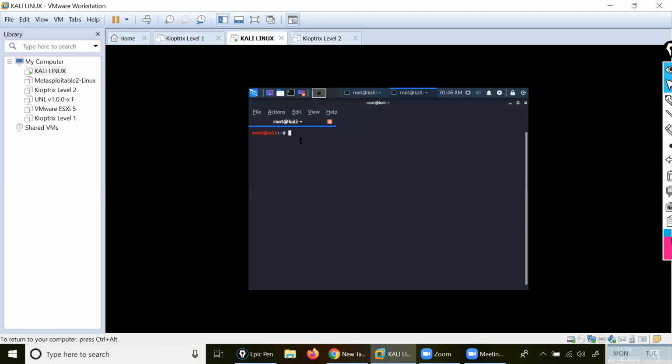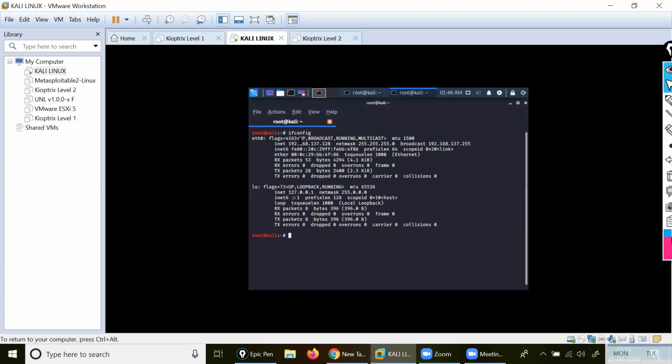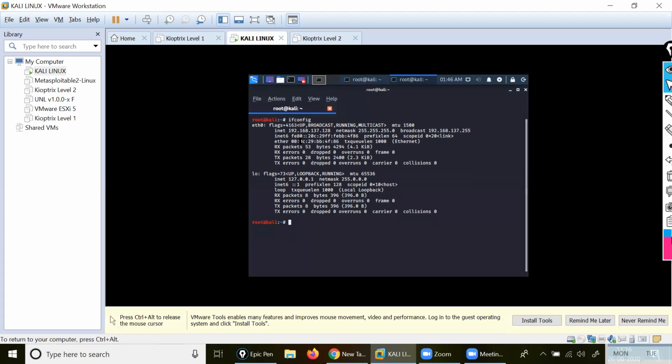Check here how many interfaces they have given inside my Kali. I will run ifconfig. Inside ifconfig it is giving me eth0, and that eth0 is going to connect with my Qpatrix, the vulnerable enumeration device. With that, it is connected. Are you getting my point? eth0 is going to connect with my Qpatrix.